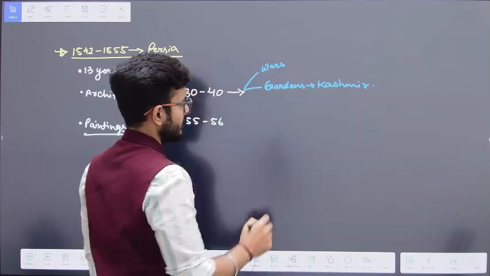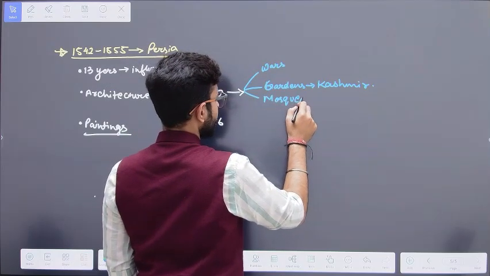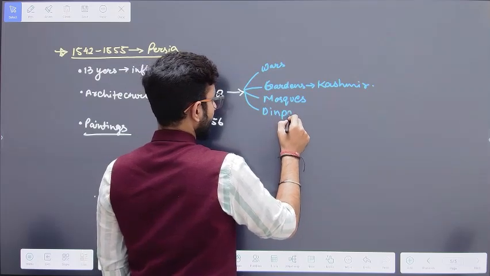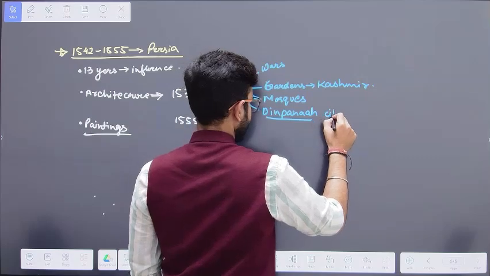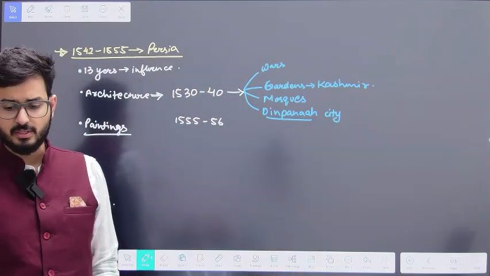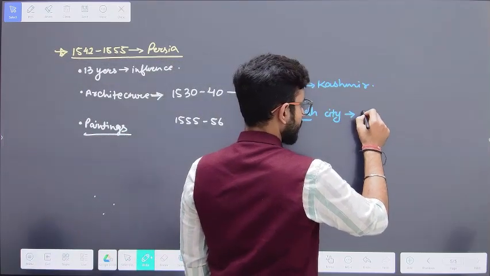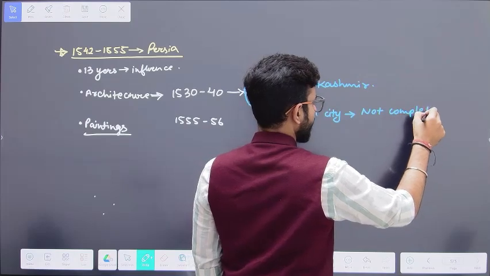Then he's going to construct a few mosques within his empire. And then finally he starts constructing a new city, Din Pana, but he did not have that much time to complete it, so it was not fully completed.